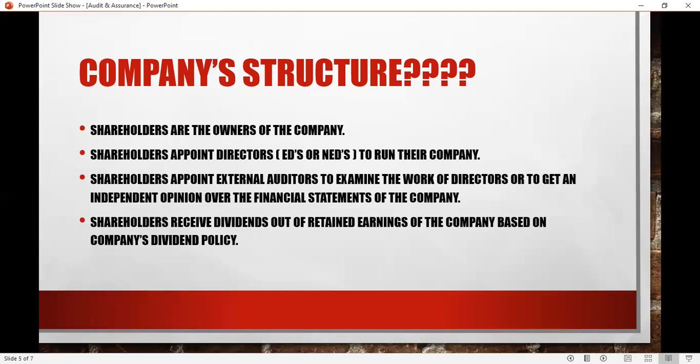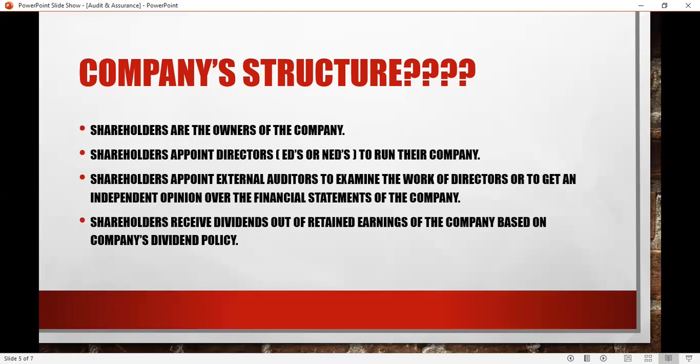And in return, they can provide you profits in the form of dividends out of their retained earnings. Like I have written here, shareholders are the owners of the company.